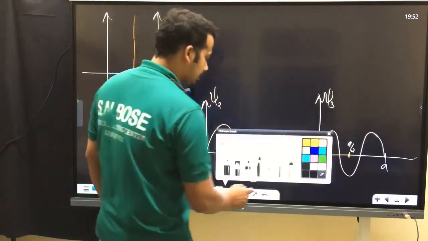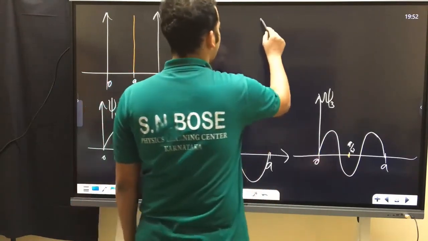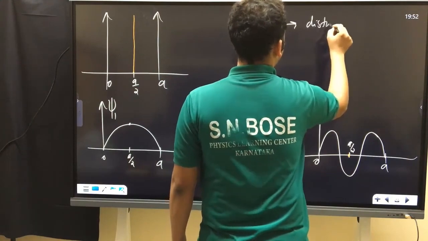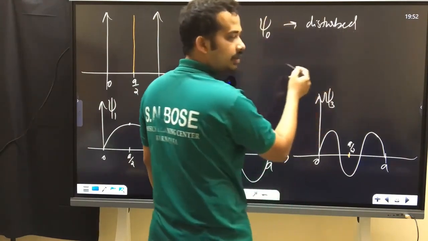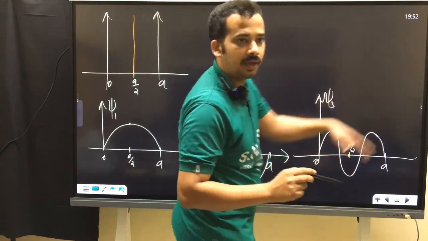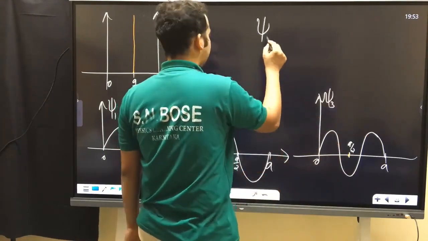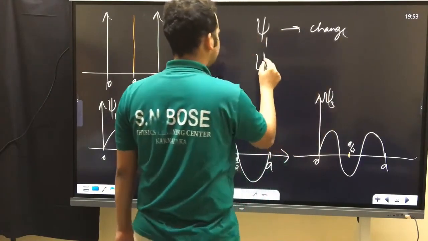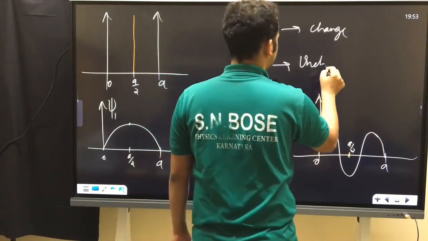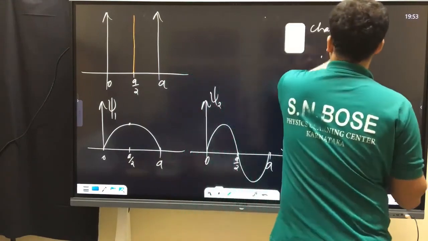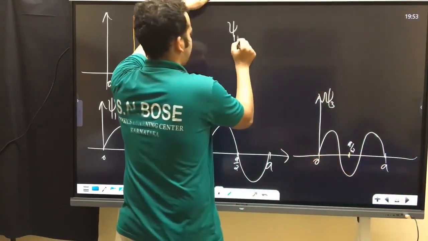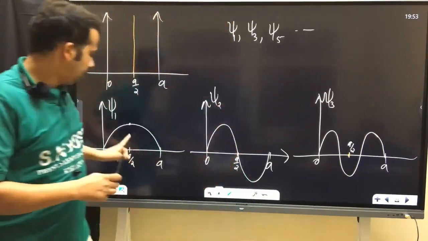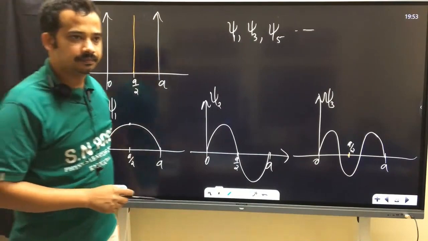So what can I say? Sorry, not psi naught, this is the harmonic oscillator. Psi 1, the ground state, will change. Psi 2 is unchanged. Or can I write it like this: psi 1, psi 3, psi 5, all of these states have non-zero probability at a by 2.